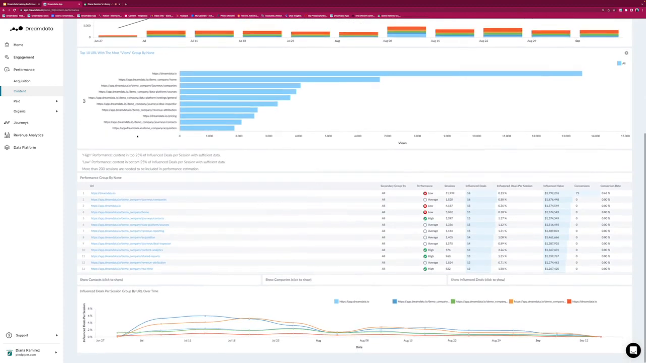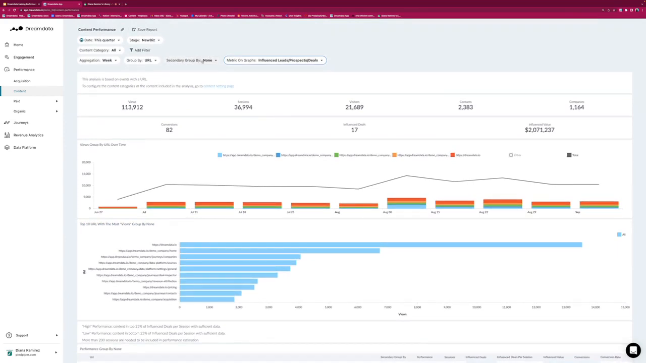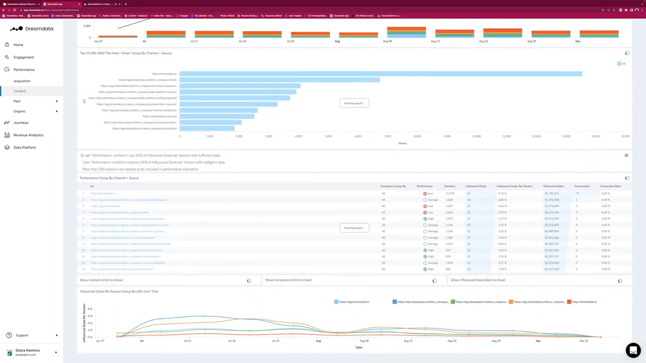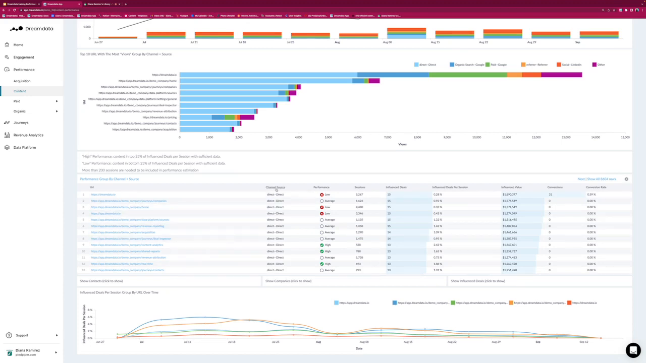If you'd like to understand a bit better what pages are actually performing, we have something that is the performance, grouped by none in this case because we haven't set up any specific secondary group by. But we could say show me please channel and source, and then down here it says performance grouped by channel and source, and we can see our URL, what channel people are coming from, and the performance, whether it's a low performing page or average or high performing page. Whenever we click on the title, we can rearrange them.